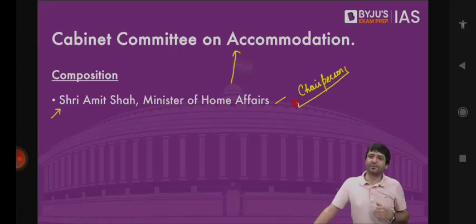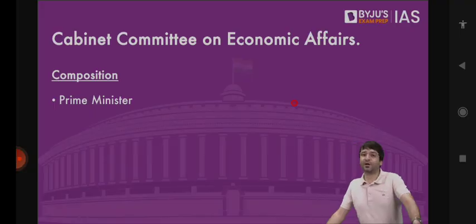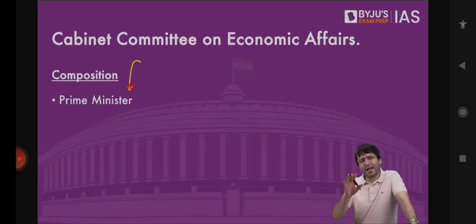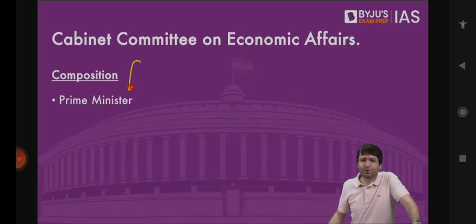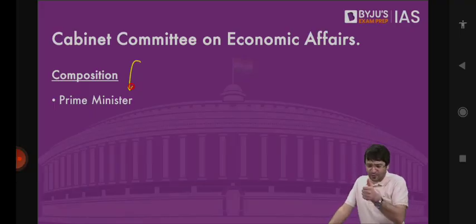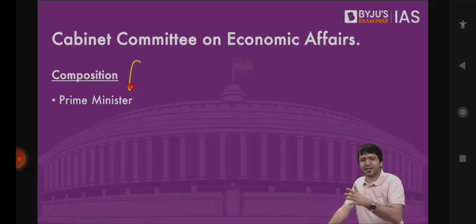And then we have Appointments Committee of the Cabinet. Then we have Cabinet Committee on Economic Affairs, which is headed by the Prime Minister. And there are various members of Cabinet Committee on Economic Affairs. But you don't have to remember the names of these members. Just focus on what is this Cabinet Committee on Economic Affairs. Who is the chairperson of this committee? Prime Minister, which means Prime Minister is a member of this committee. Who are the other members? Not important. What is the purpose of this Cabinet Committee?